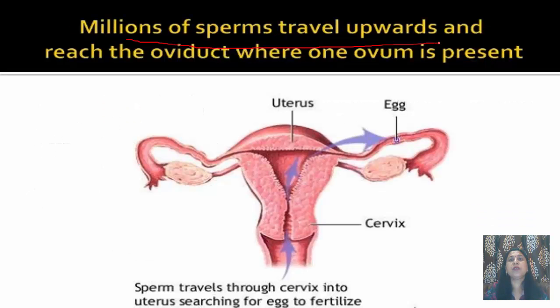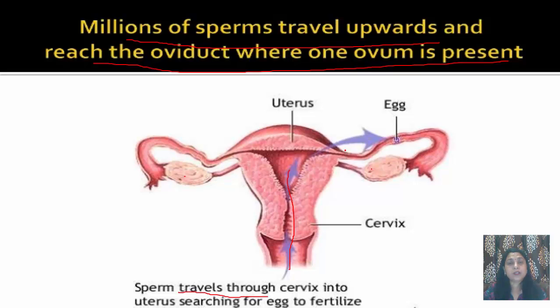Millions of sperms travel upwards and reach the oviduct where one ovum is present. The sperm travels through the cervix to the uterus, searching for an egg to fertilize. Here the sperm enter, pass through the uterus, come to the fallopian tube, where an egg is present, either in this ovary or in this ovary. So these sperm travel all over the female reproductive system.